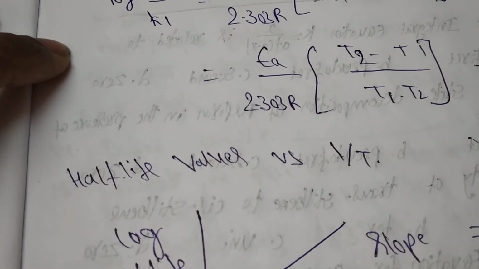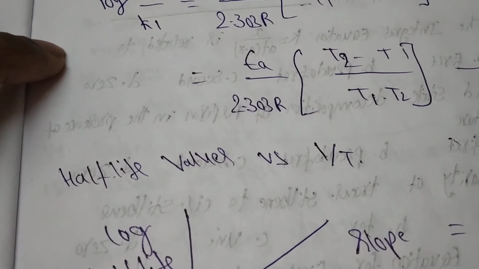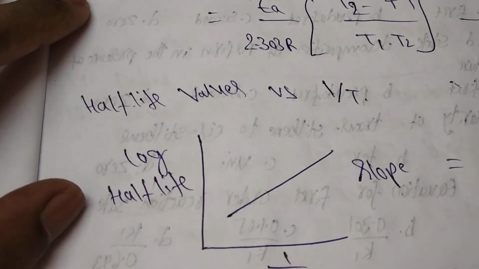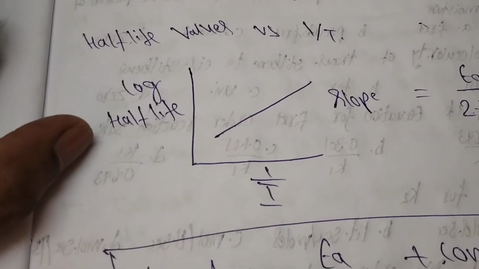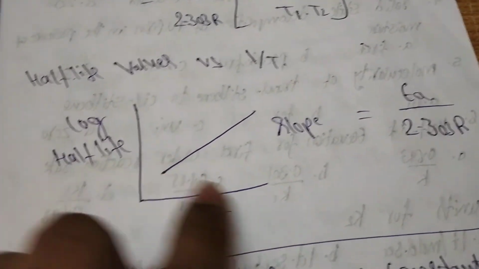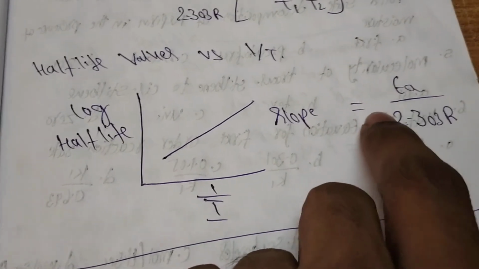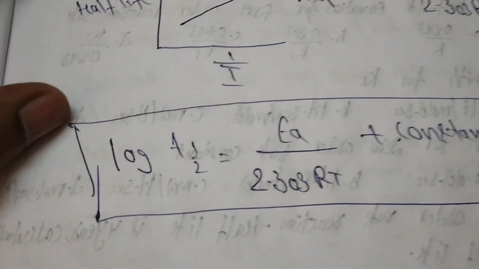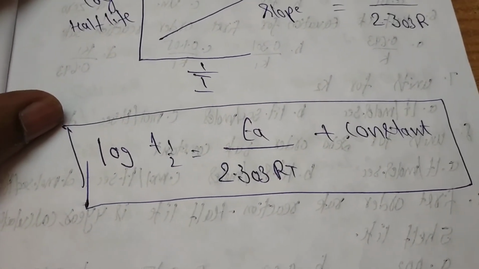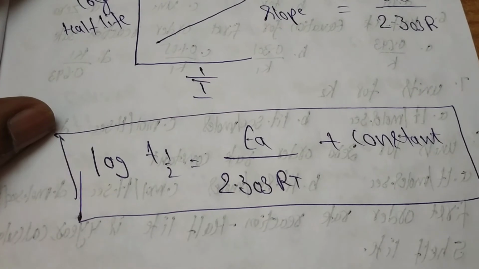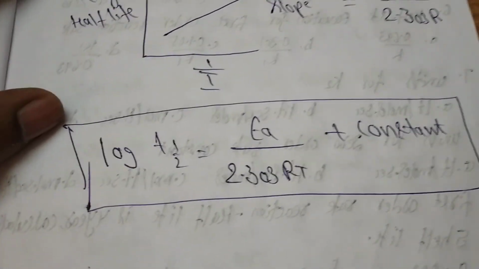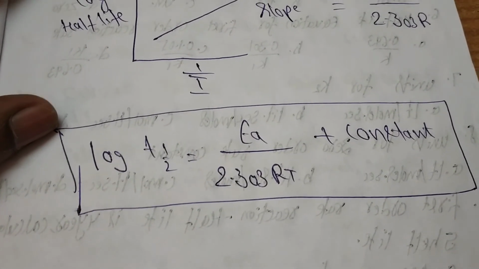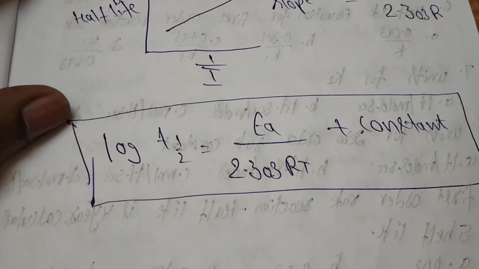Half-life: plot a graph between half-life values versus temperature, and you will obtain this type of graph. From this graph, you will calculate the slope. Slope gives EA by 2.303 into R. So, the equation gives the relationship between half-life and the rate constant. For determination of activation energy, we will calculate these graphs.